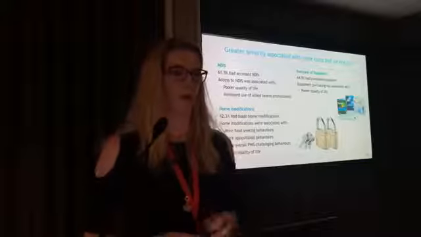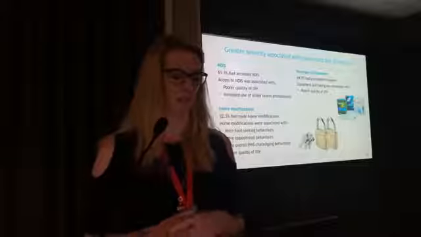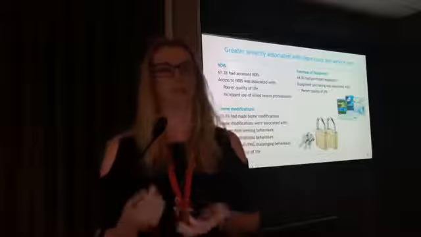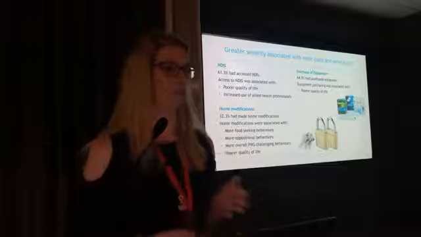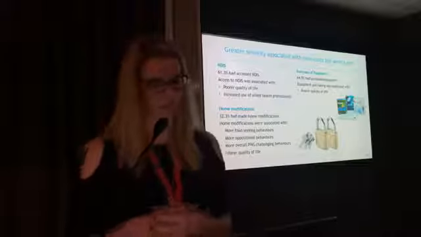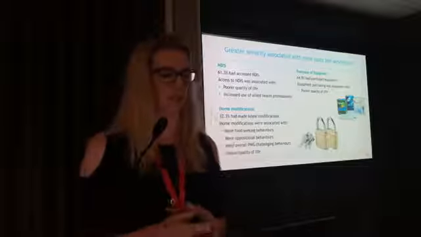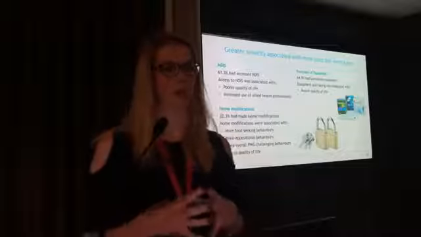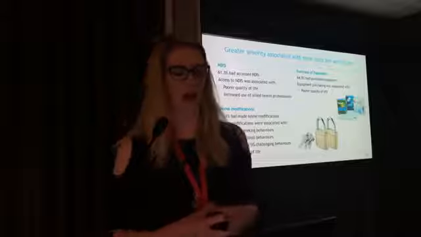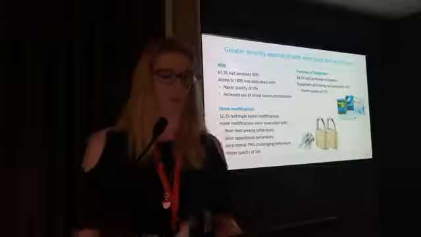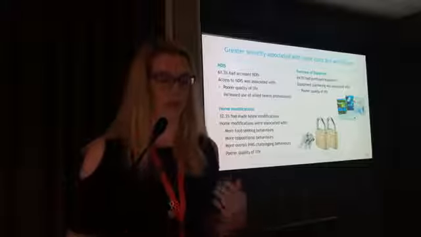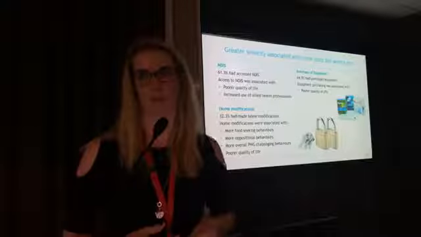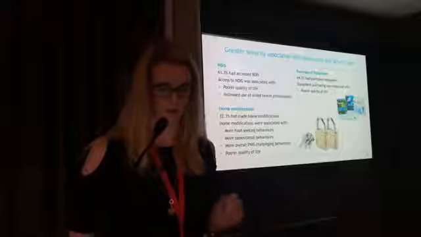So 61% of families had accessed NDIS, and reasons for not accessing NDIS might be that it hadn't been rolled out in the area yet for the family that we saw. And access to NDIS was associated with poorer quality of life, so that utility index I was talking about from the Aberrant Behaviour Checklist. So parents who thought their child had a poorer quality of life had accessed NDIS, and we also saw an increase in use of allied health professionals from those families who had accessed NDIS.